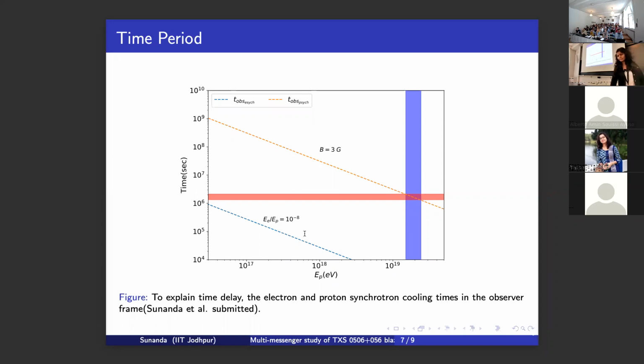Here you can see this blue dotted line is the electron synchrotron and this orange dotted line is for proton synchrotron, and this is the time period, actually the time period in the observer frame. So here we propose that this time difference between the high energy and very high energy event could be explained by these two production channels, because there is a time difference between the electron synchrotron and the proton synchrotron.